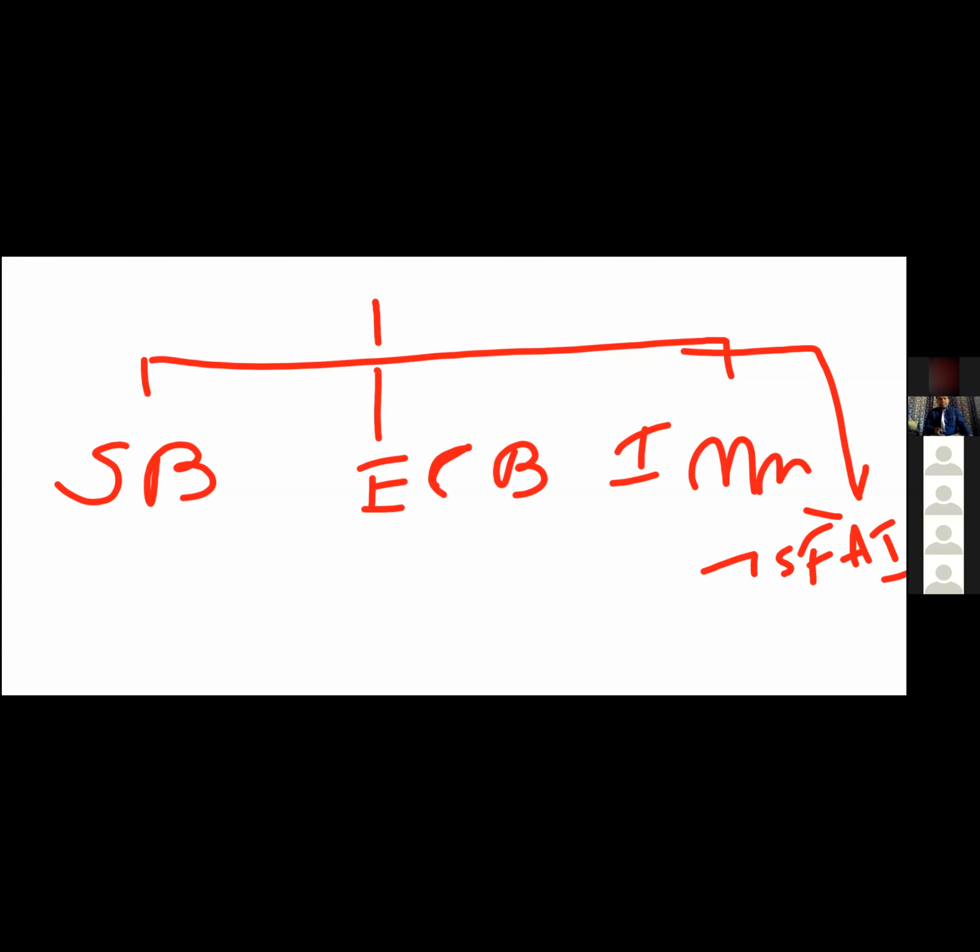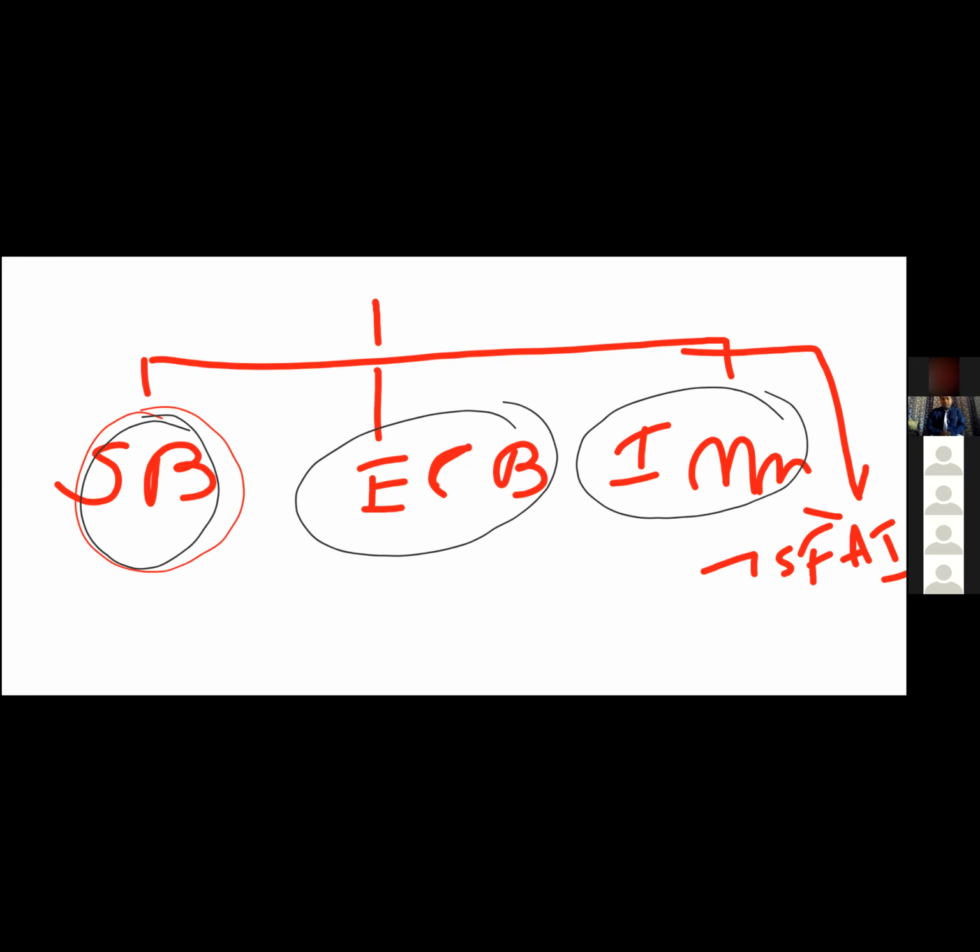SB means structural biology. This is also my paper. Structural biology and immunology are the papers I deal with. ECB means environment and conservation biology. And immunology. TSFI means taxonomy and systematics, anatomy of invertebrates. These are the 4 papers.